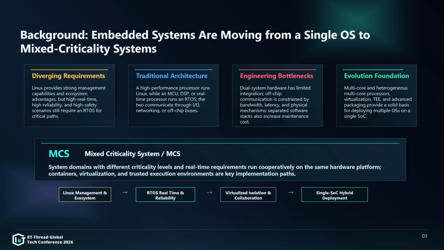On the application side, IoT, intelligence, functional safety, and information security are making embedded software more complex. A single OS is facing more and more challenges when carrying all functions. Therefore, mixed criticality systems, or MCS, are becoming an important evolution direction for embedded systems. The value of vmRT-Thread is based on this background.